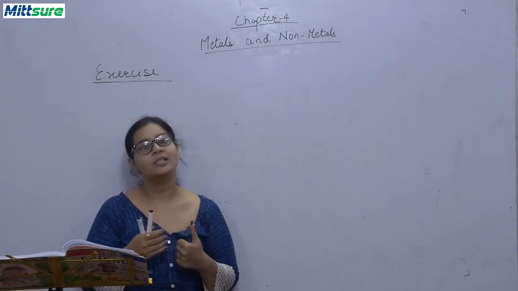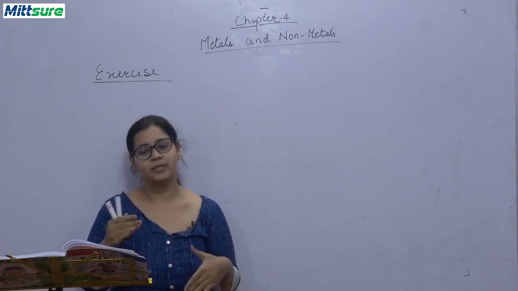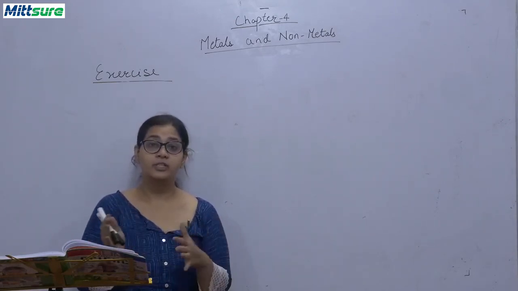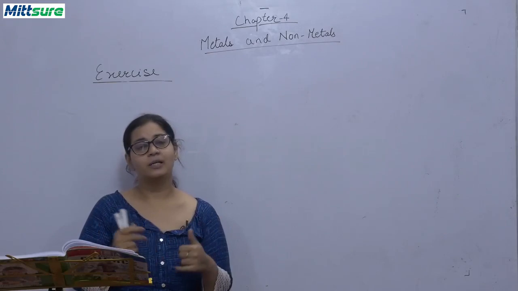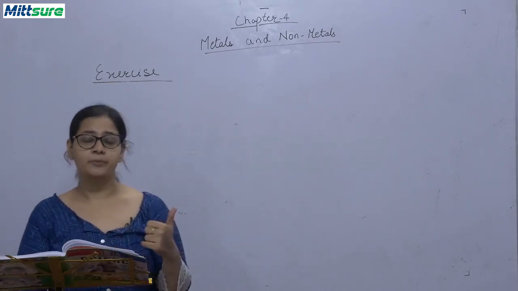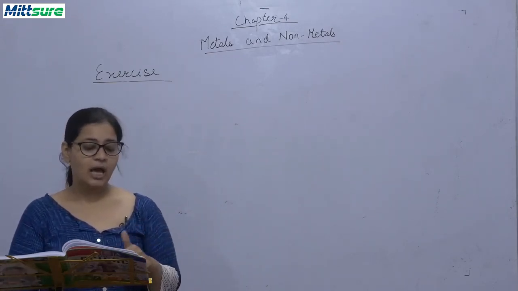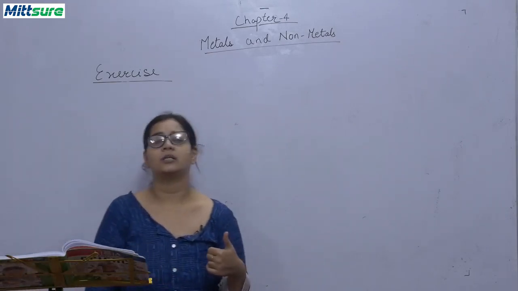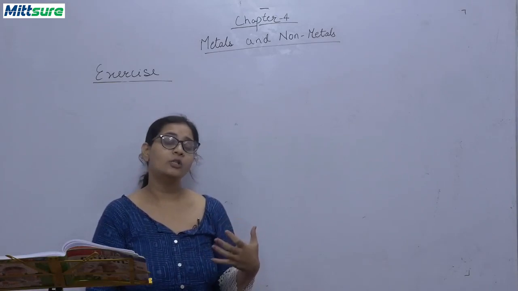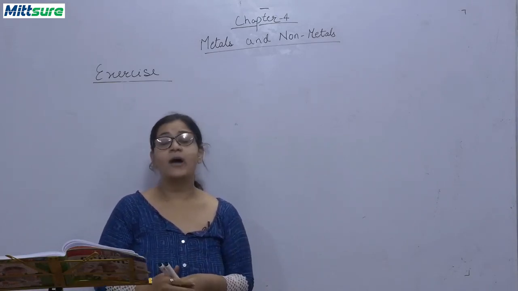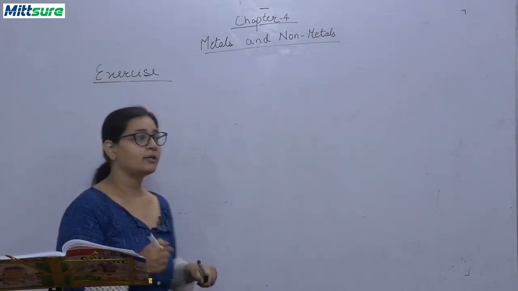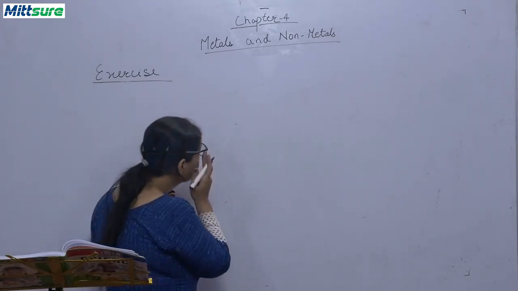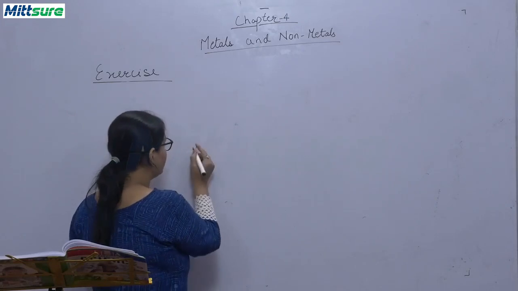Please discuss all these 9 physical properties in detail for the differentiation between metals and non-metals. Sixth question, how is iron affected by oxygen and moisture? You have to write the process of rusting. ठीक है बच्चे, and you also have to write the reaction of iron with oxygen. That is, we have given that reaction.